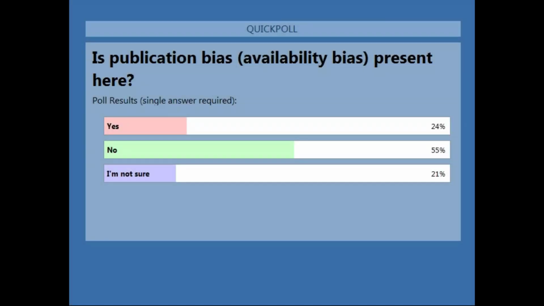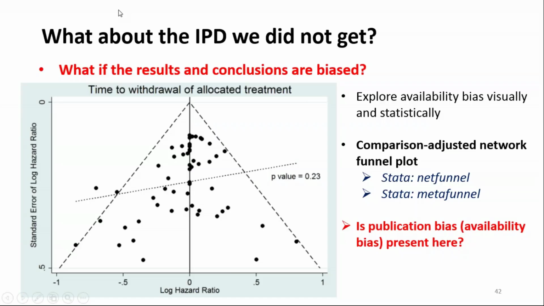Okay, so the majority of you think no, there is no publication or availability bias here. 24% think yes, and 21% are not sure. Okay, so I'm just going to move on to the next slide just to discuss this a little bit further.